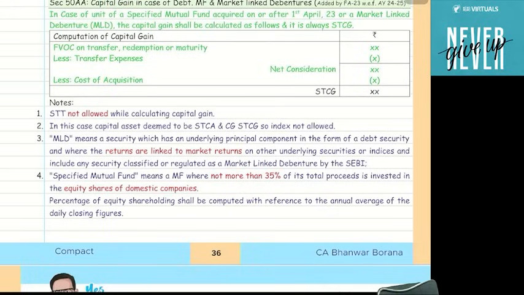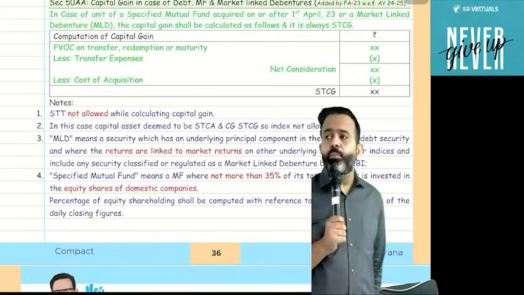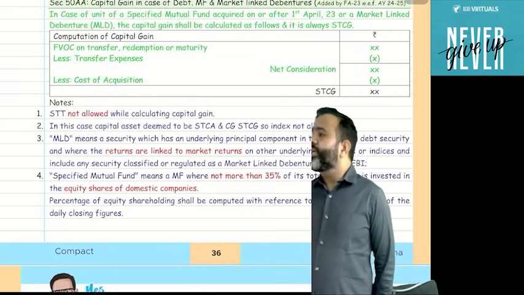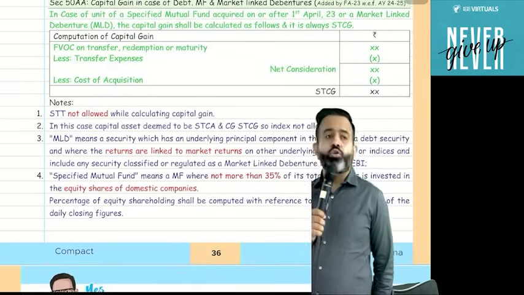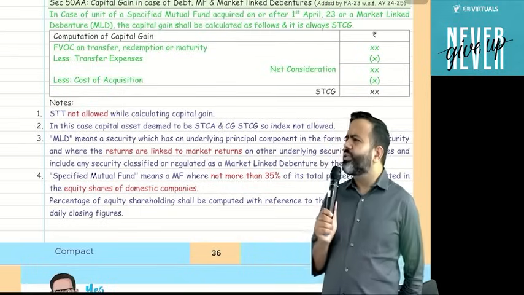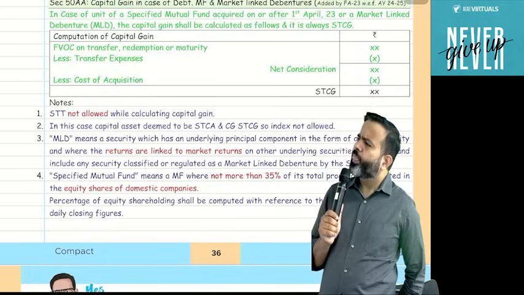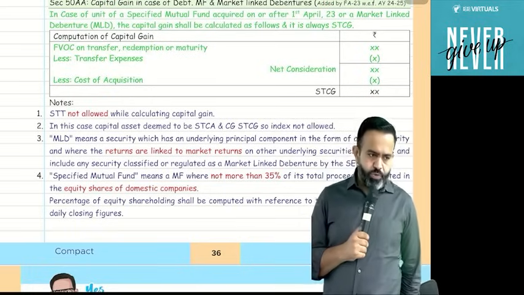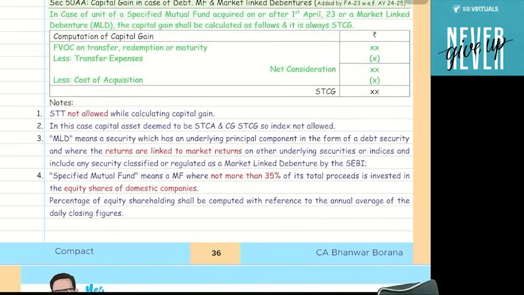Suppose I purchased a debenture and received debenture interest, or any bond interest, then that interest is also going to be taxable under income from other sources only. Guys, what is the tax rate? Slab rate. Suppose my income is more than 10 lakh, 15 lakh, then I am going to be taxable at the rate of 30%.